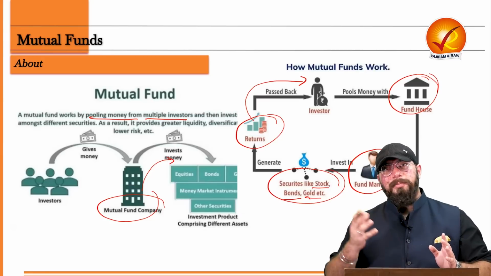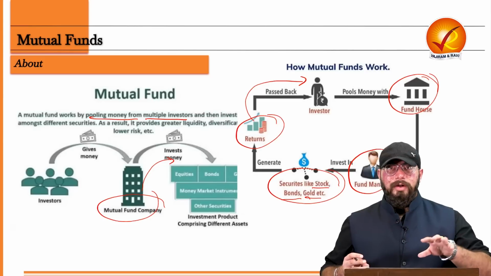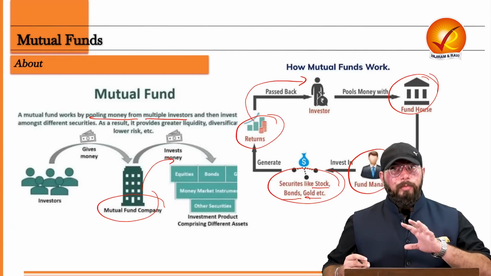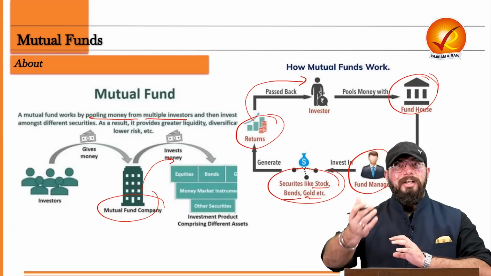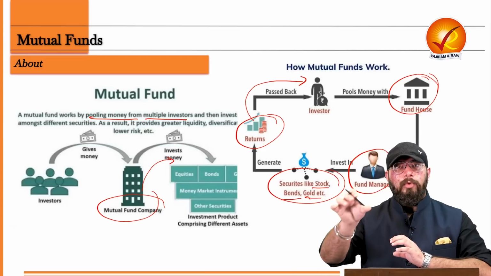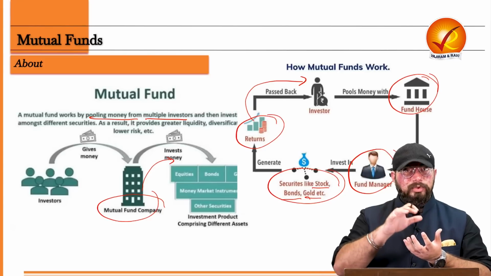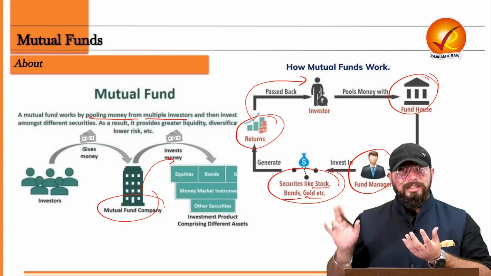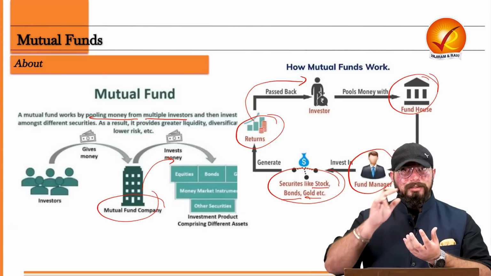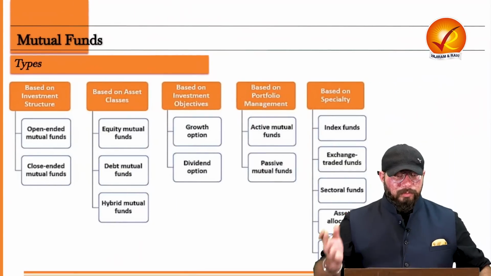Now, based on that and based on various other things, mutual funds are divided into a variety of types. I hope you have understood what mutual funds are. It is a fund which is created mutually by various small individual investors. After that, the fund is invested into various securities, and once the return is there, the return is distributed among all the individuals. Okay, so what are the various types?